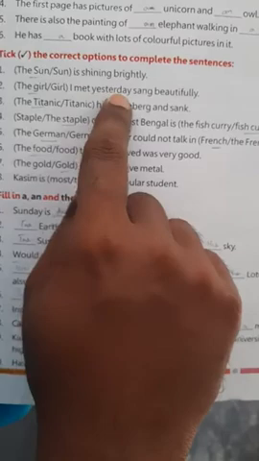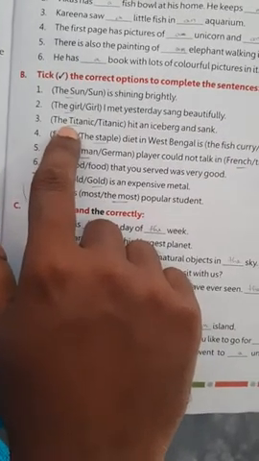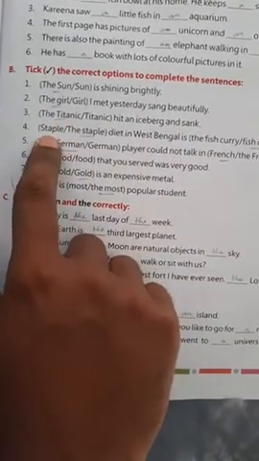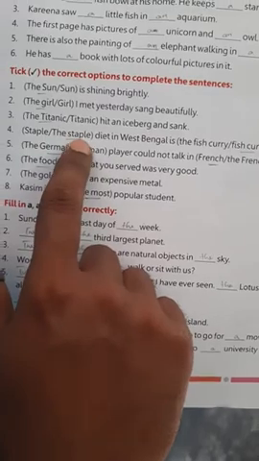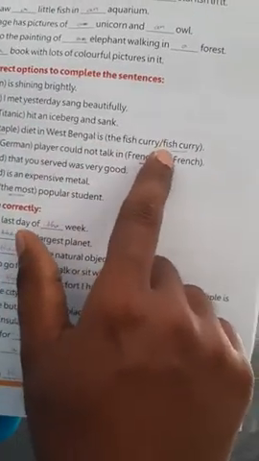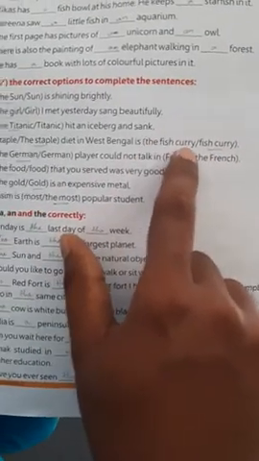The girl I met yesterday sang beautifully, because the is used since I met her yesterday, already known. The Titanic hit an iceberg and sank. The Titanic, name of a ship. The staple diet in West Bengal is again fish curry, not the fish curry. Okay, next.